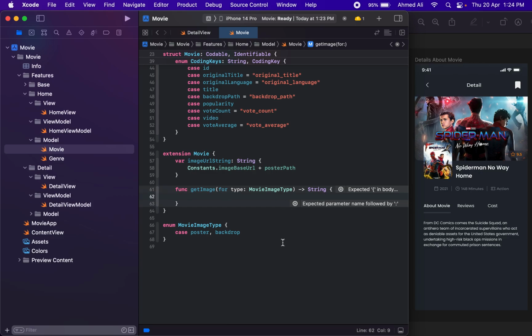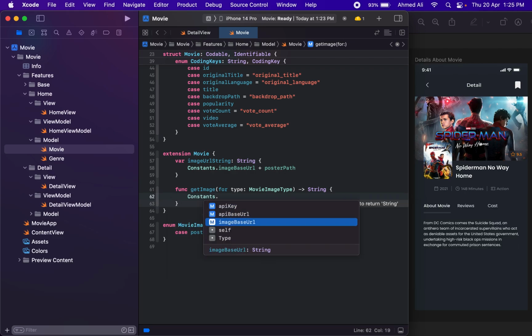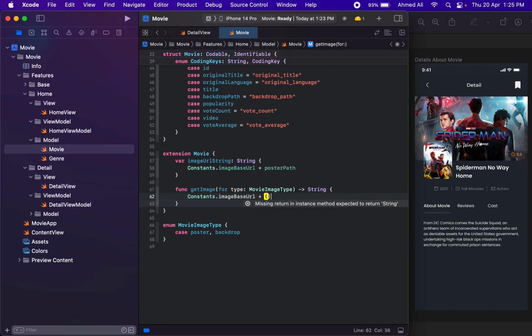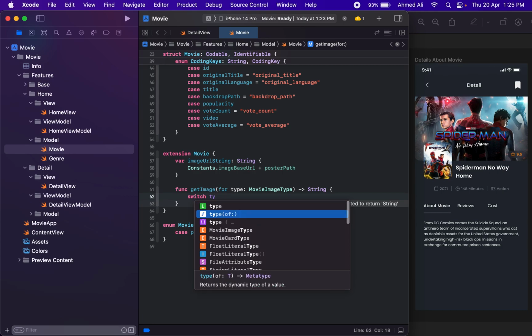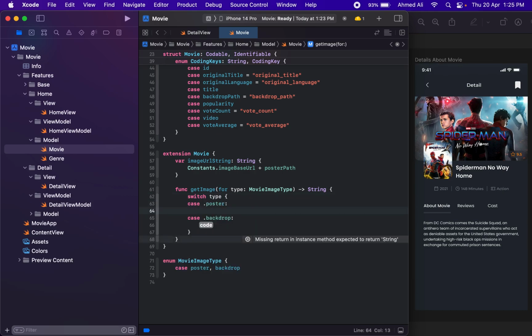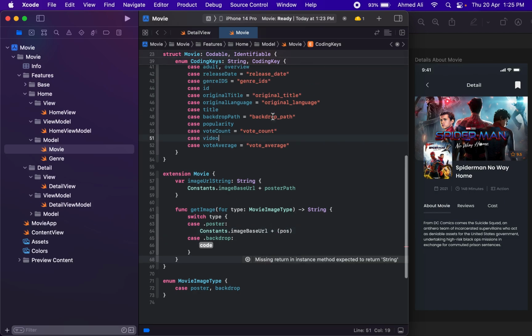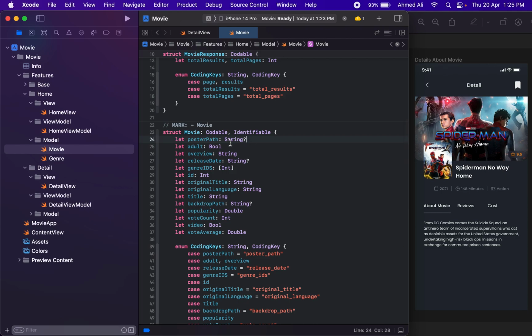And then what we can do is, I guess we just need the base URL first of all, and then we can check, okay, I guess we really need this switch, because without it we won't be able to differentiate. So if the user is requesting poster or image, then what we can do is we can first check, let's just make this as nullable.